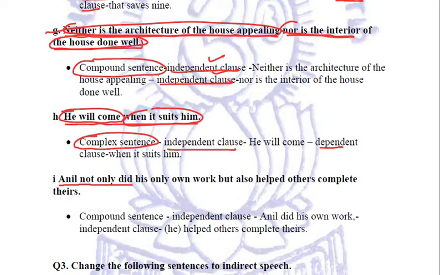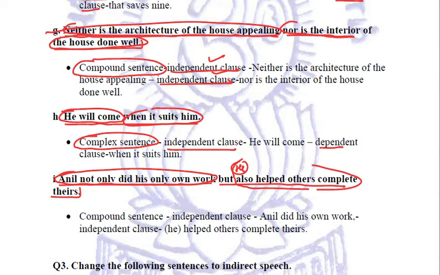Anil not only did his own work, but also helped others complete theirs. Anil not only did his own work is an independent clause. And the subject is assumed, he helped others complete theirs. This is also an independent clause.